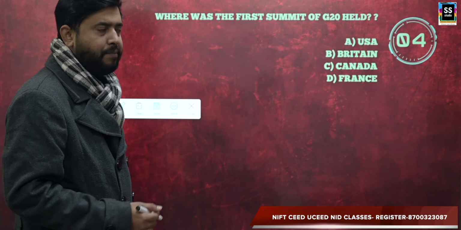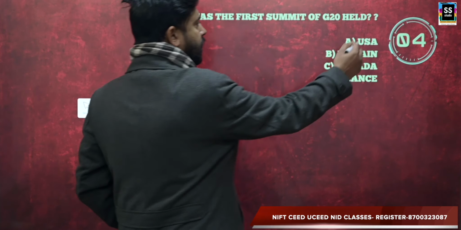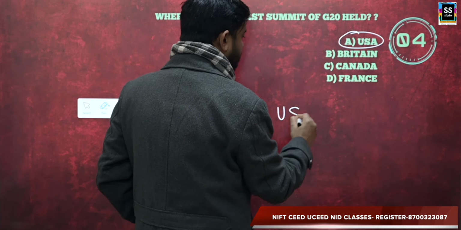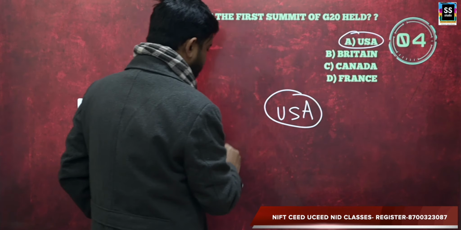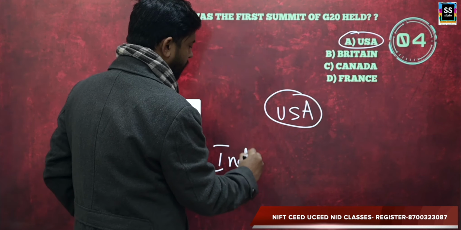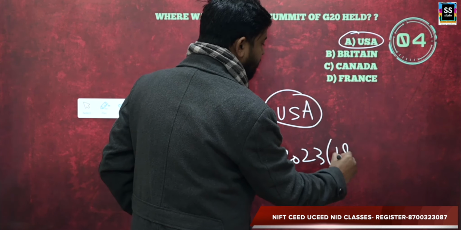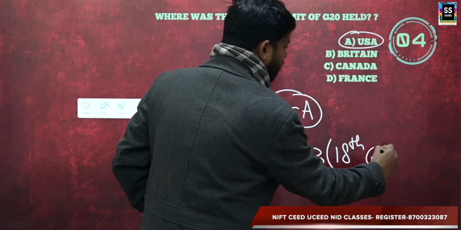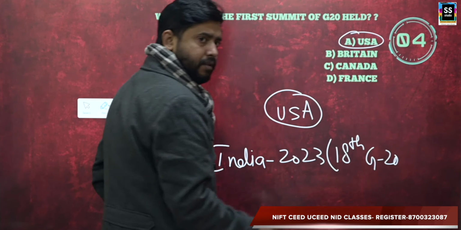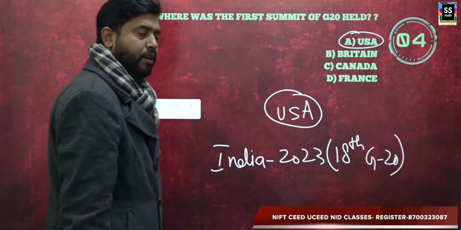Next question is, where was the first summit of G20 held? As I told you, G20 was established in 1999 and it was established in USA. So the first summit of G20 was held in USA. And in India, it happened in 2023. This was the 18th G20, right?